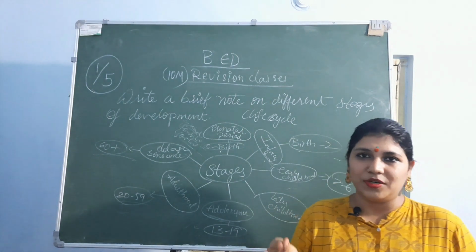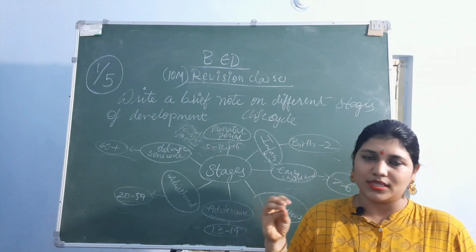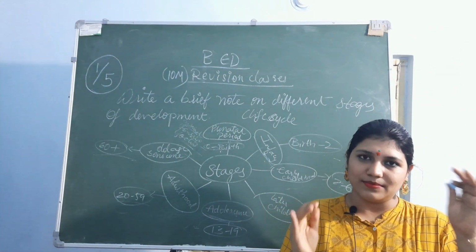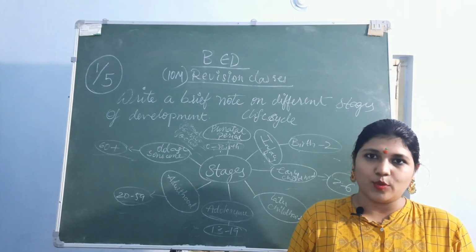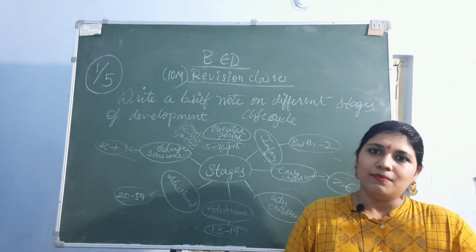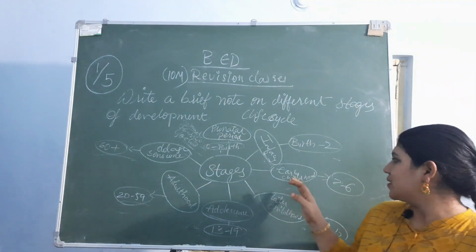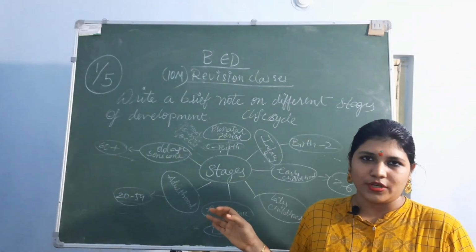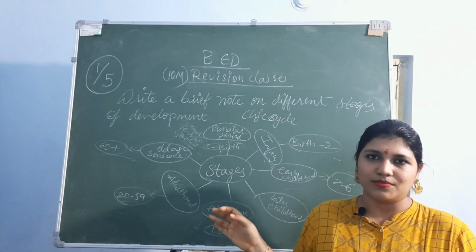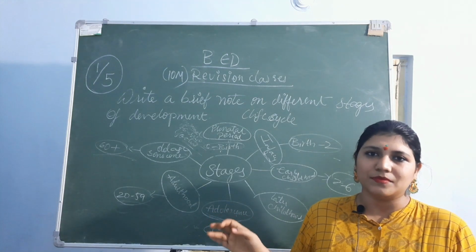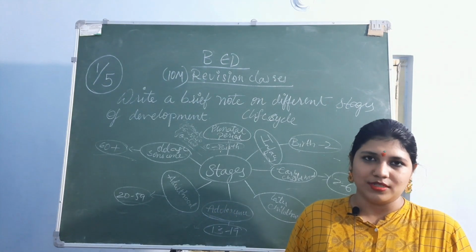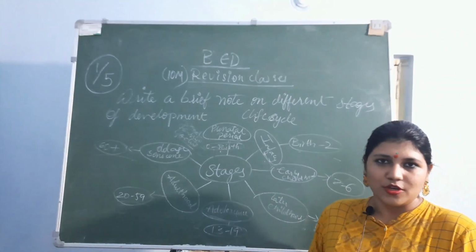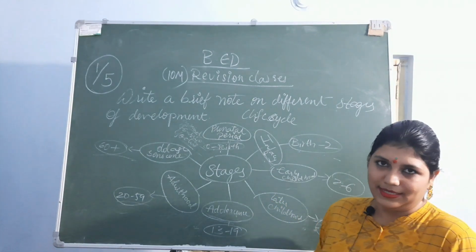Is that the perfect time to join school? The mental abilities they acquire are enough. When do we join children in school? Hardly at 4 years. It starts from 4 years, and now even 3 years, depending upon the development of the child. So until we join them in school, they acquire all these abilities.